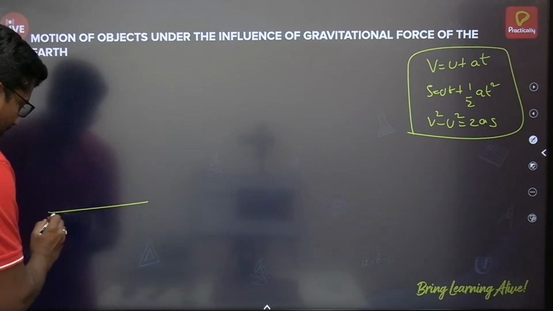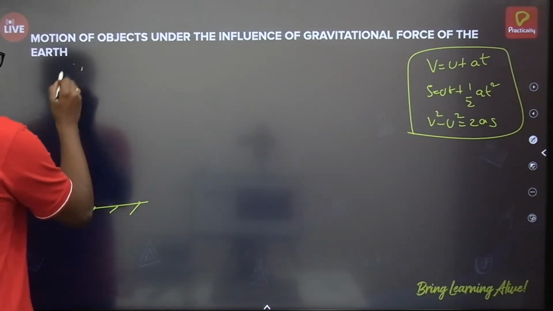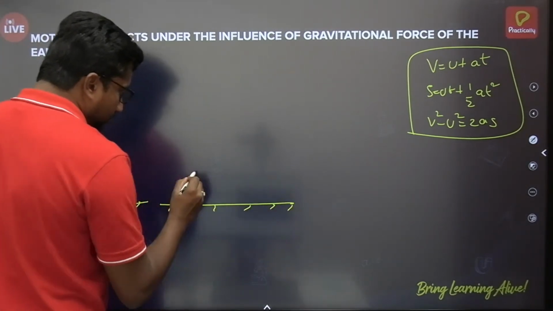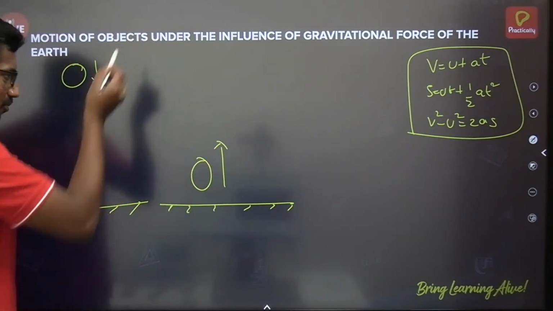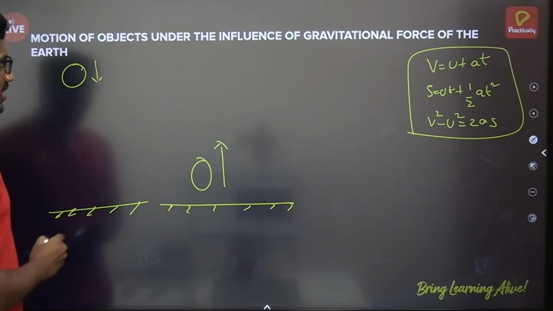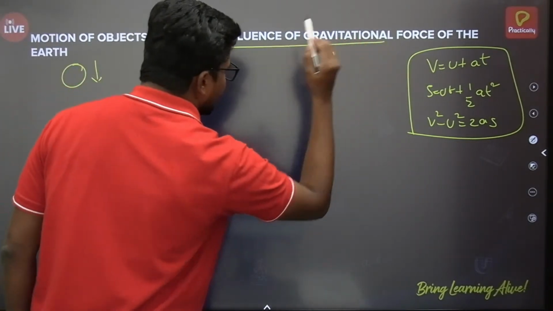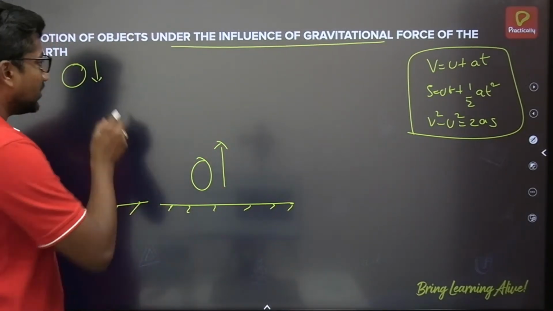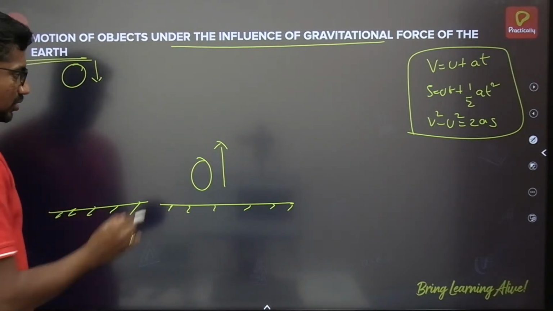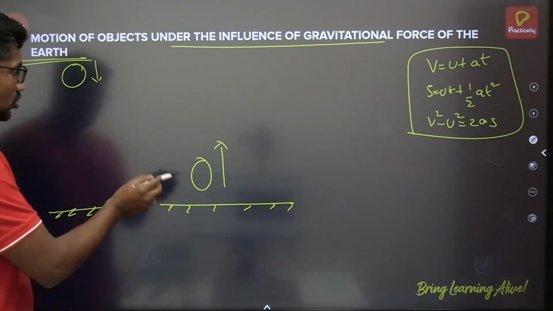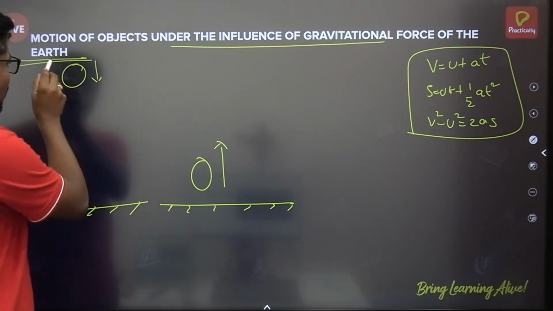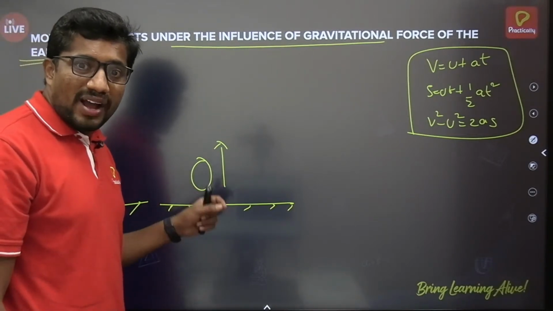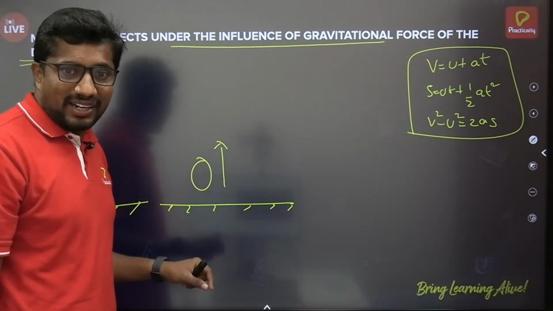Suppose, with respect to the ground, either I have dropped an object freely, or else I project the object in an upward direction. Both objects will be moving under the influence of the gravitational force of any planet. As we are on the surface of the earth, we will talk about earth. These two bodies will be in motion under the influence of the gravitational force of the earth. That's why they will acquire the acceleration due to gravity of that planet.